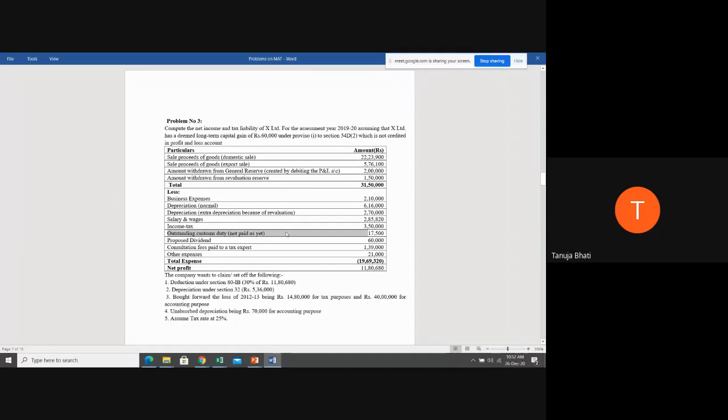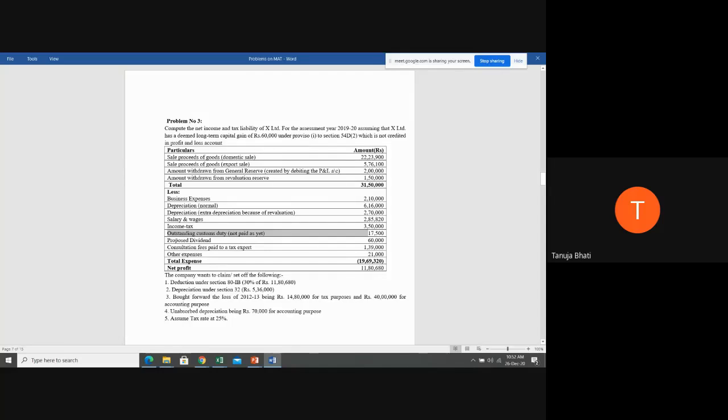Outstanding custom duty which is not yet paid. Allowable, disallowable. Custom duty is relating to your business, agreed, but it will be allowable only when you're actually paying it. It is not yet paid. It is not on actual basis. Therefore, you're going to disallow it.